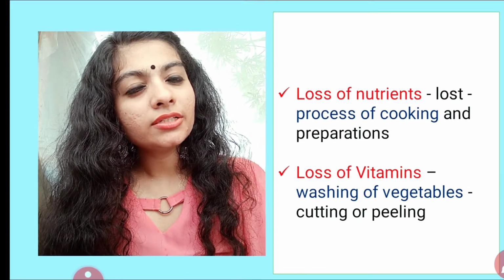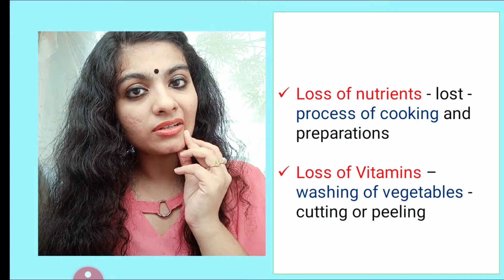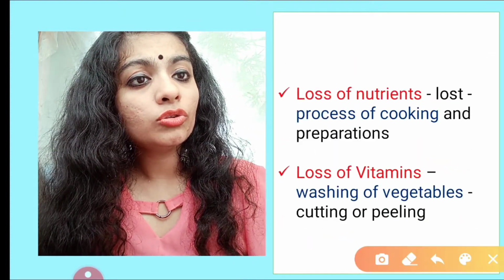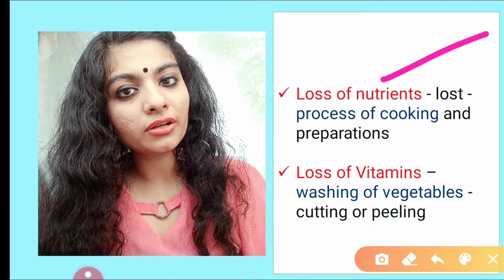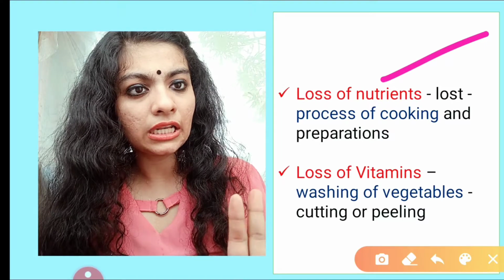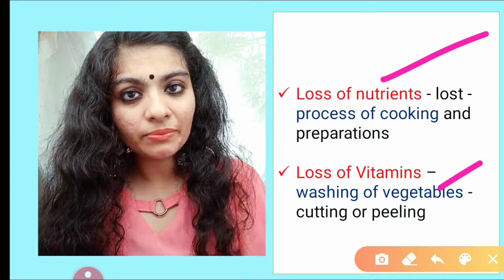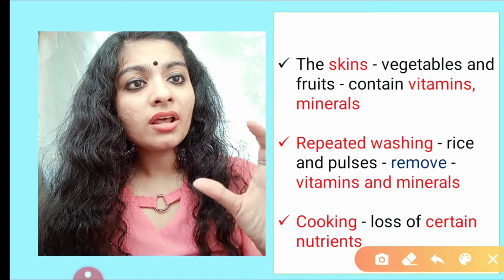Now there are chances when there is loss of nutrients in the food item. Now how does it take place? Through the process of cooking or while preparation, some amount of nutrients is lost, right? We all agree on that. Also when we wash vegetables or when we cut or peel them, there is loss of some vitamins.